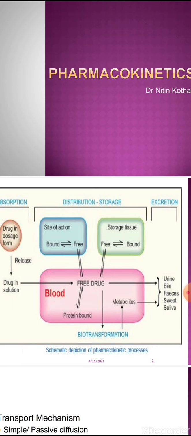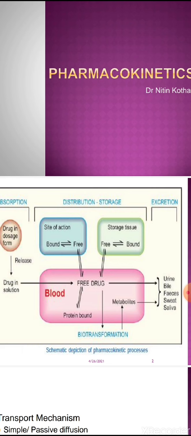So the first part is absorption, through which the drug is taken into the blood circulation. The second step is distribution, through which the drug is taken to the site of action. The third step is metabolism, also called biotransformation.